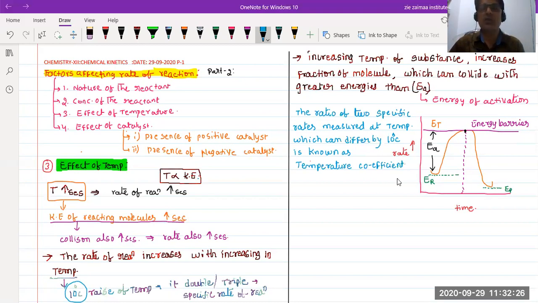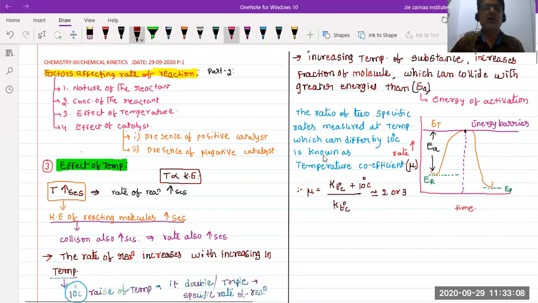The temperature coefficient is denoted by mu. So mu equals K at T plus 10 degrees Celsius divided by K at T degrees Celsius. The ratio of these two specific rates, at temperatures differing by 10 degrees Celsius, is almost equal to double or sometimes triple.